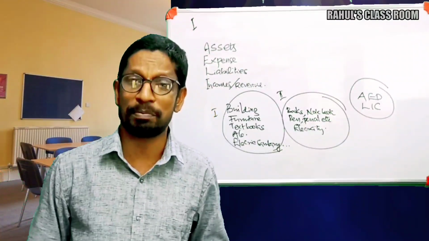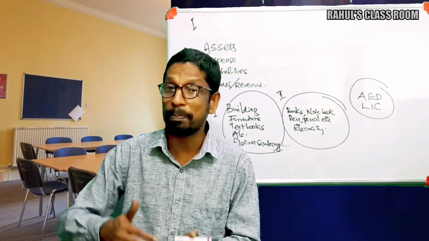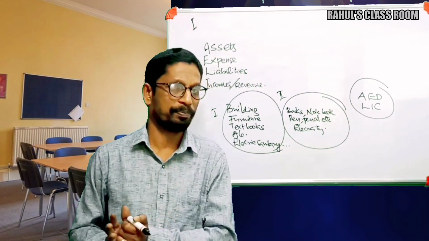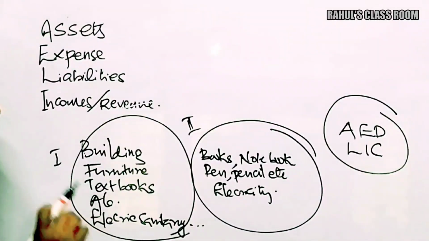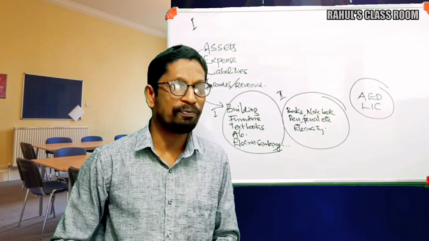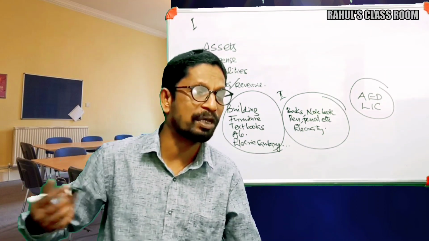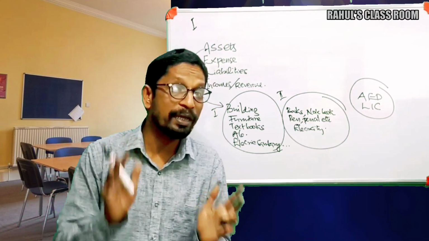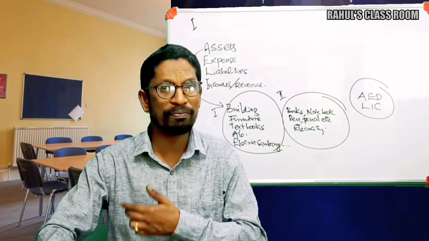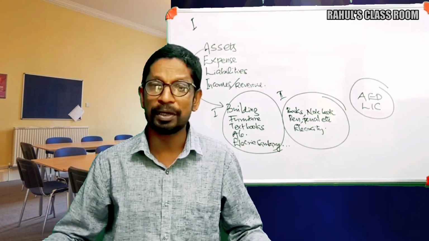But check here: books, that means notebooks, pen, pencil, etc., and electricity. In this group, we are consuming such items. That means their life is limited, or they are for single-time use only. The items which are used for doing or while performing an activity are termed as assets, because we can use such items many times. Do you understand the difference between use and consumption?